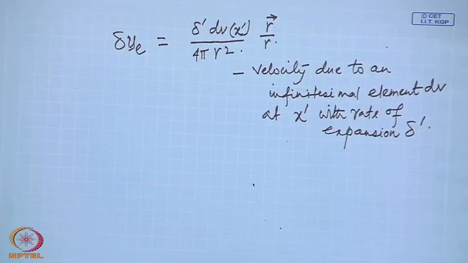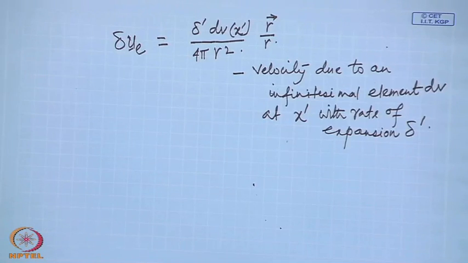Now, let us see what the velocity field will be if the vorticity is specified, and once again we will consider that the vorticity is specified such that the expansion is 0. The velocity field is such that it has the specified vorticity, but no expansion.